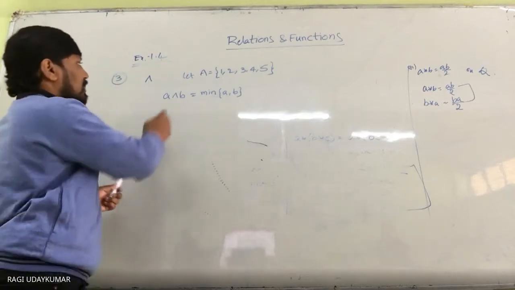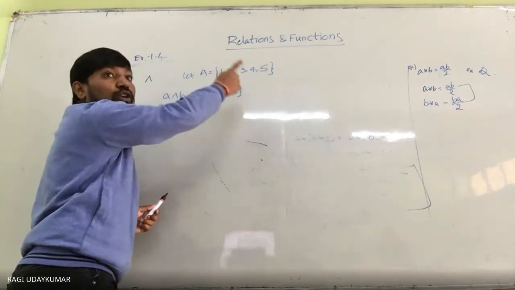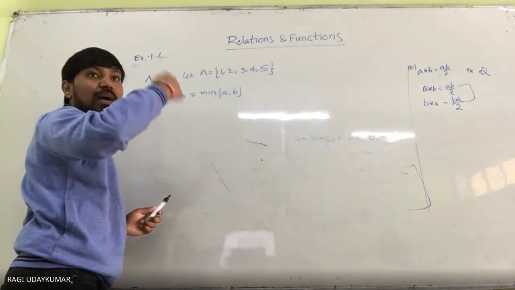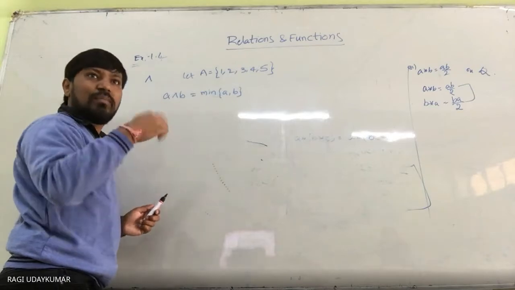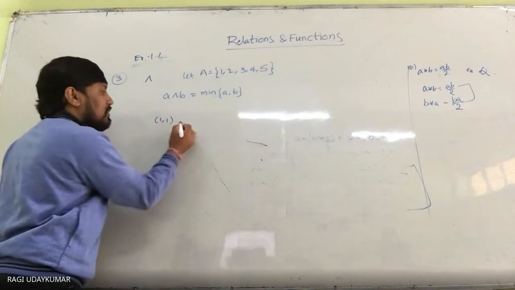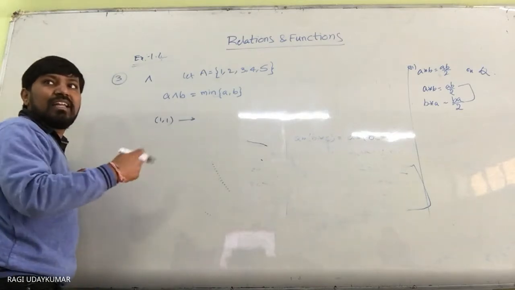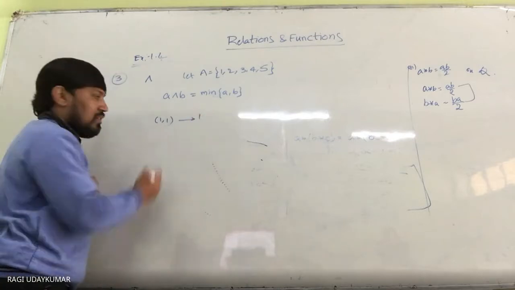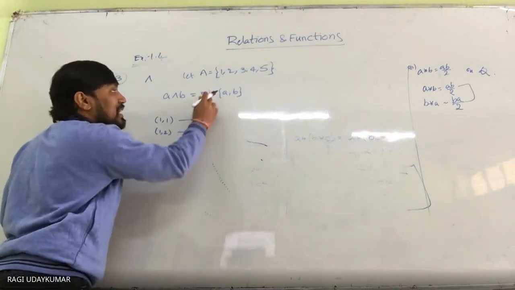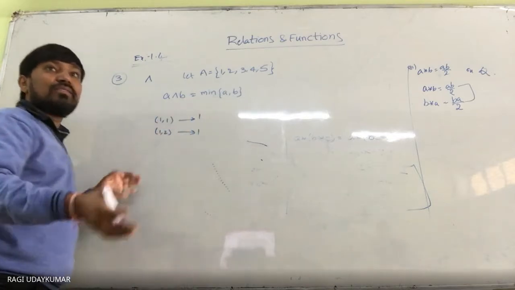The binary operation pairs are 1,1; 1,2; 1,3; 1,4; 1,5; 2,1; 2,2; 2,3; 2,4. Whenever you take 1,1, it is related to the minimum of 1,1, which is 1 itself. For 1,2, since the definition is the minimum, it is 1.